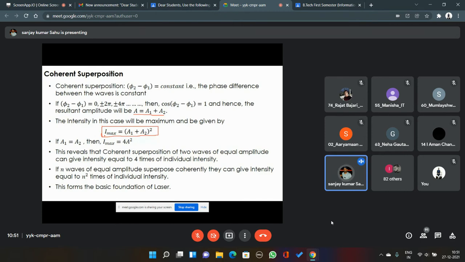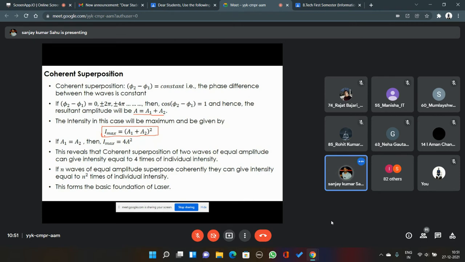Sir, we have denoted amplitude by A1, A2. Now it should be I1, I2. It's creating confusion that I max equals I1 plus I2 should be something. Is this expression wrong? I said we have denoted amplitude with A1 and A2. So for intensity we should use I1, I2. I can write it in that way also. But is it wrong? It's not wrong, right?